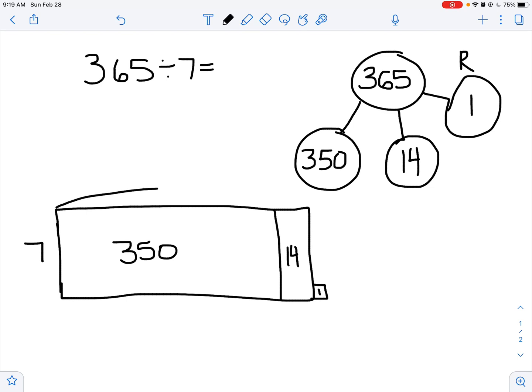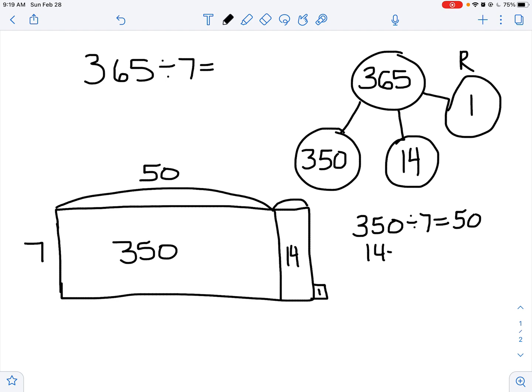So now I'm going to go ahead and divide each part. So I'm going to do 350 divided by 7. Well, I know 35 divided by 7 is 5. So 350 divided by 7 is 50. And then I've got 14 divided by 7, which I know is 2. So I'm going to add those 2 parts up here, 50 and 2.